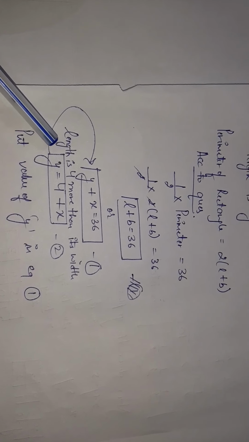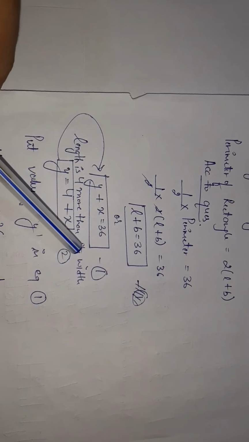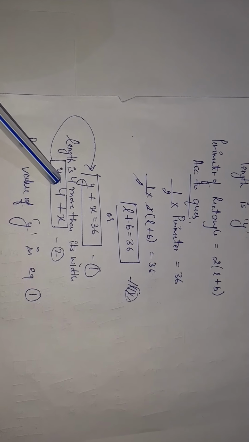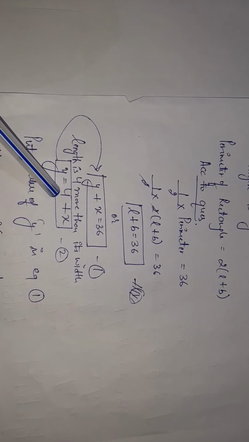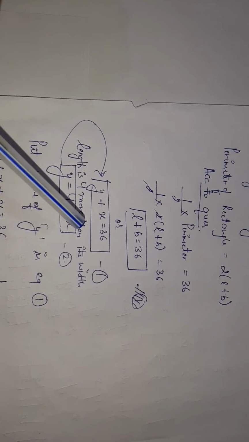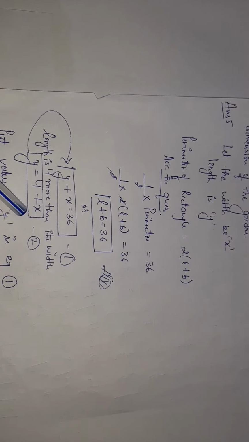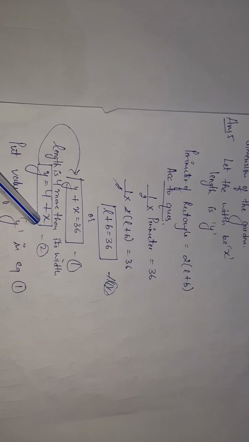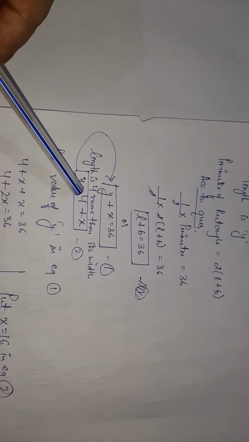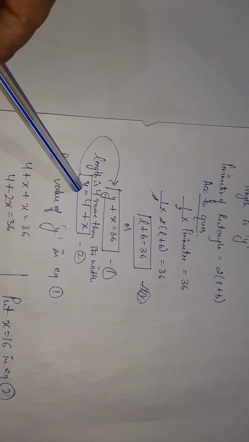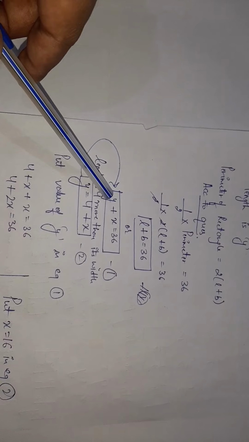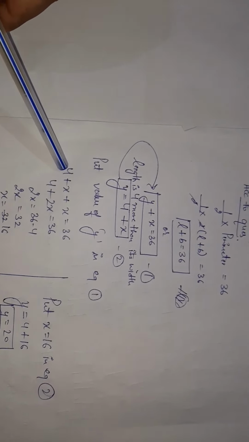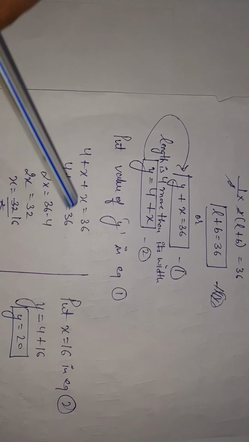One more equation we have to form. Length is 4 meter more than its width. Length y is equal to 4 meter more than means plus its width x. Width is x. Length is 4 meter more than its breadth. Now put this value of y, 4 plus x, in equation number 1. Put this y here. After putting this value you will get 4 plus x plus x equal to 36.